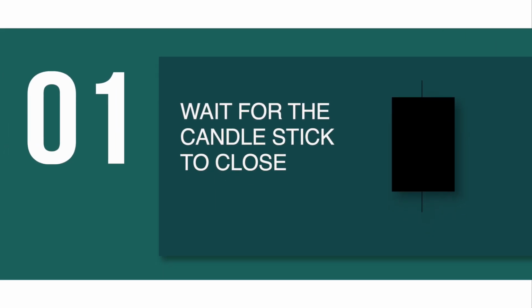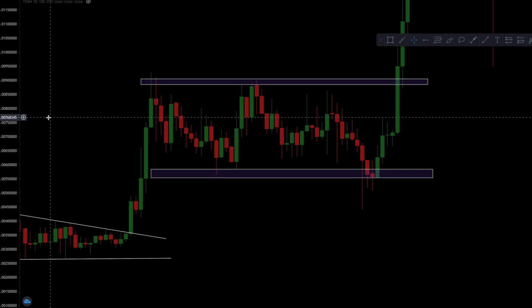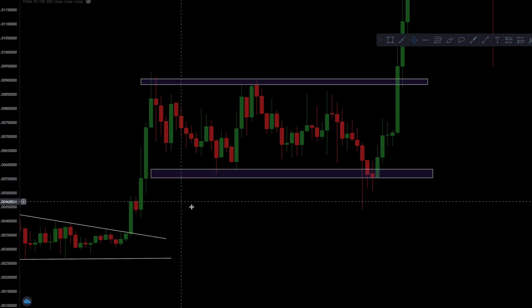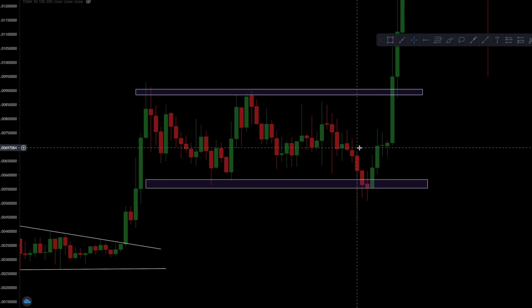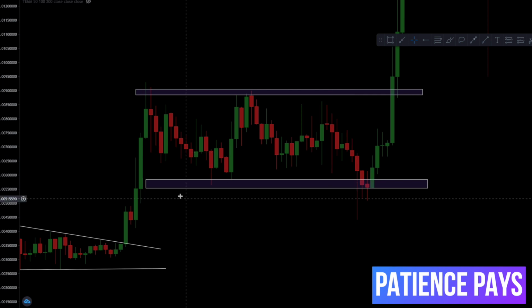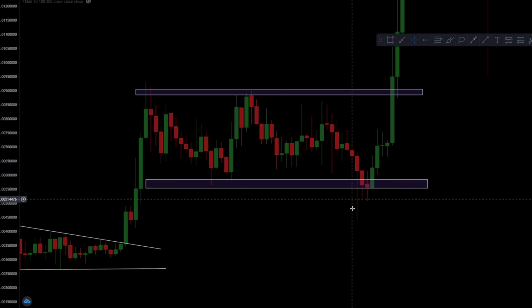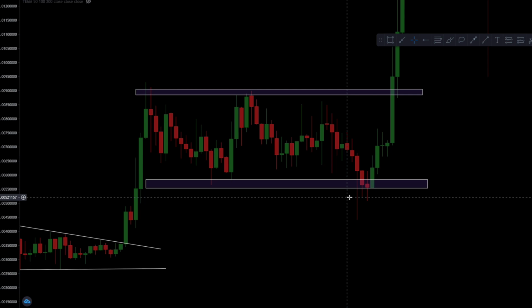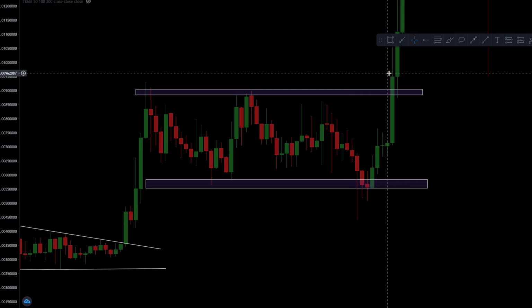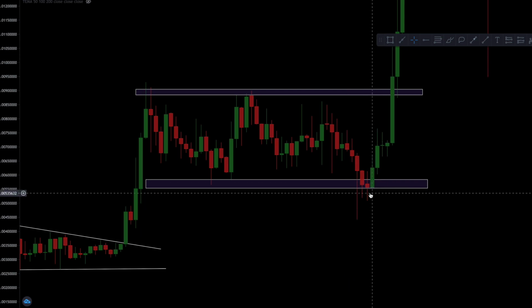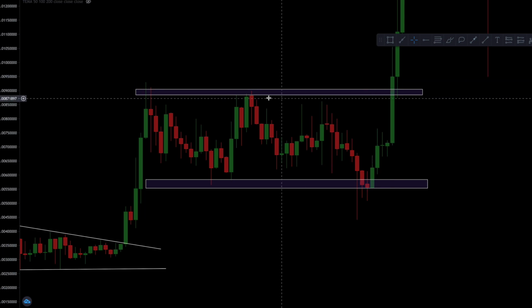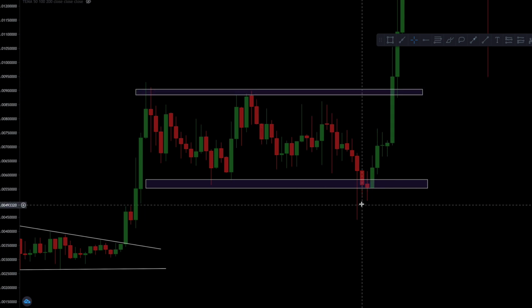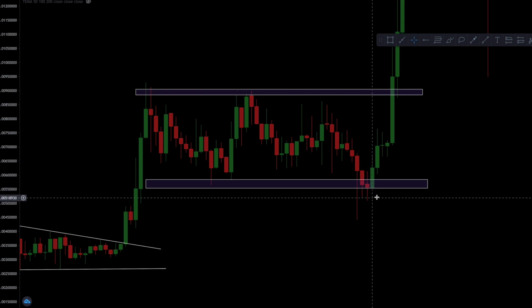The first way is wait for the candlestick to close. Whenever you see price in a range or price action inside a pattern and you anticipate a breakout, have some patience. Patience pays. If you see that the price has crossed the breakout level, do not straight away jump into the trade. You should wait for the price or the candle to close either above the resistance or below the support. Take a long trade only if the price or the candle closes above the resistance, and a short trade if the price closes below support.